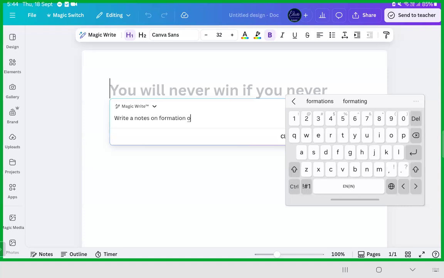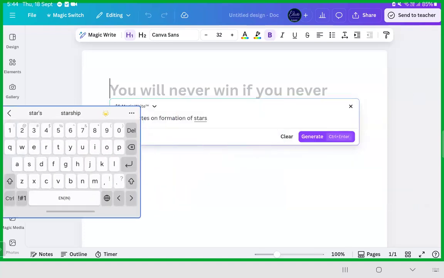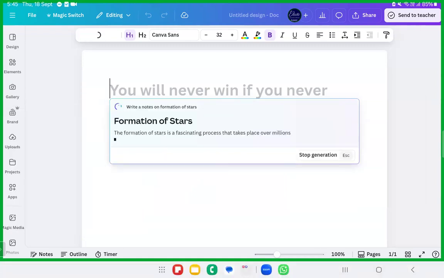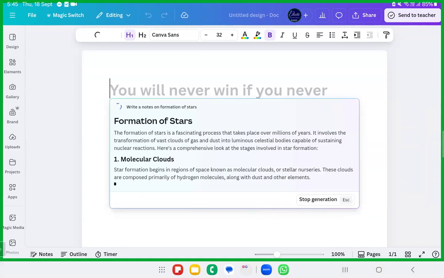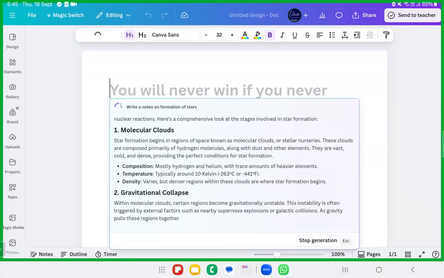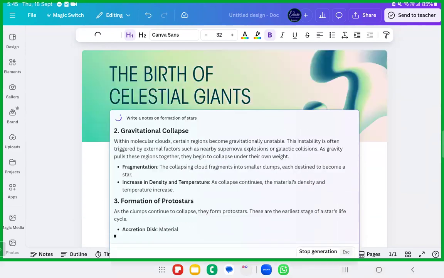Say you are preparing a report, a project report or seminar report. I'll just use Magic Write for this. Magic Write will write it for me. Write notes on the formation of stars. Okay, it's generating everything. Then I'll just go ahead.